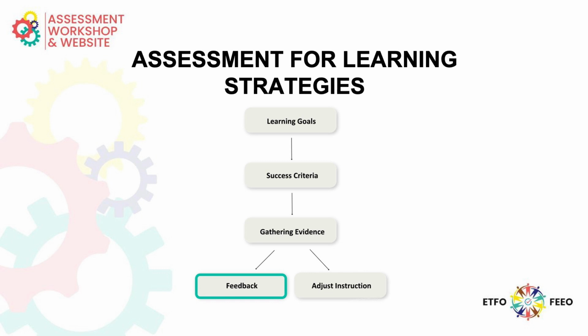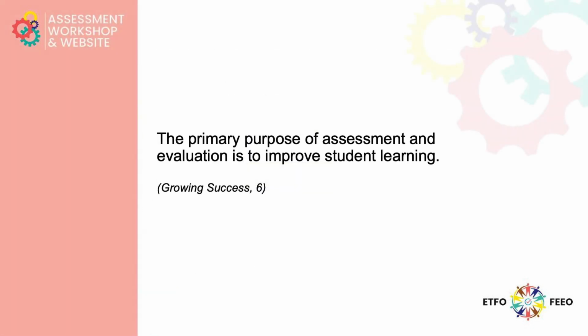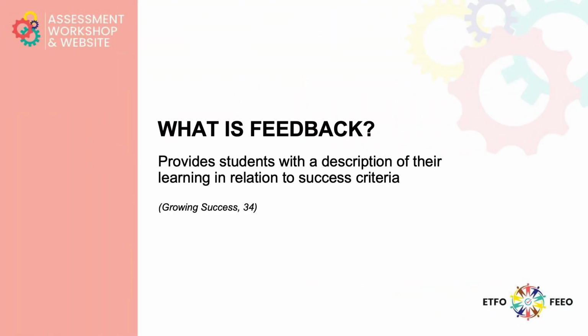Once each of these are established, the educator needs to gather evidence of the student learning. Once evidence has been gathered, it's time to provide descriptive feedback to improve overall student learning. Feedback is directly connected to the learning goal and success criteria. To ground our learning, it is important to remember that the primary purpose of assessment and evaluation is to improve student learning. What is feedback?